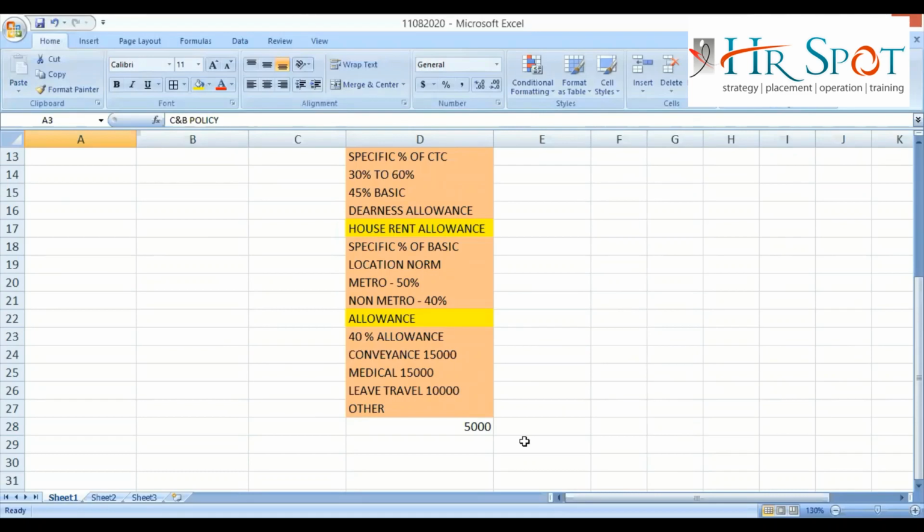Shilpa, you have a doubt, please. Yes, sir. Will the allowances be fixed per annum, or can certain allowances be paid in one month and for the next month they won't pay that allowance? Can there be a variable? I'm not discussing variable things yet. I have not discussed variable pay yet.